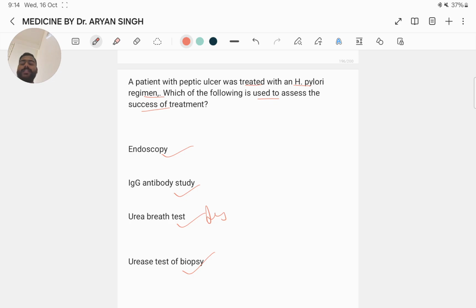However, their use less than 4 weeks after treatment may yield a false negative result. Next question.